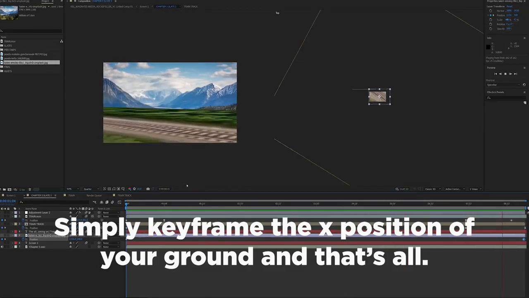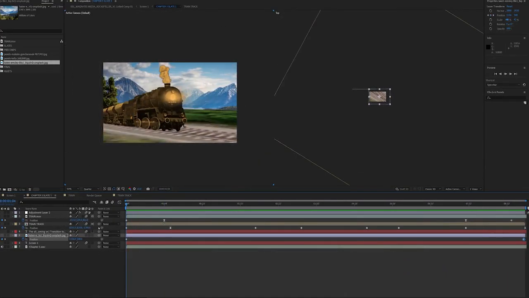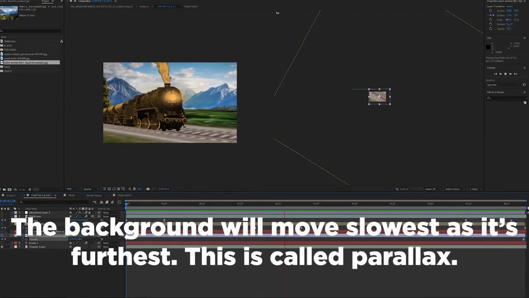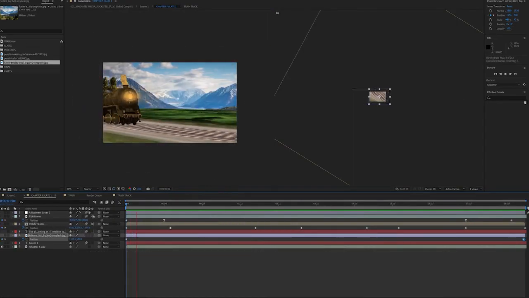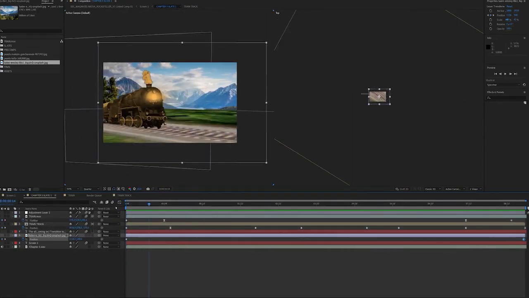I'm just adding in the background and then having it just crawl across the screen, given that it's so far away. That is the key here. There'll only be a little bit of parallax because it's the furthest object in the scene. So we'll just animate the background from right to left. Cool. So we now have what looks like a bit of a scene.